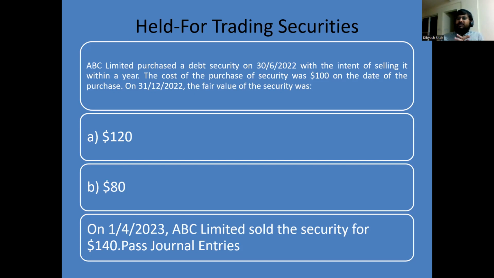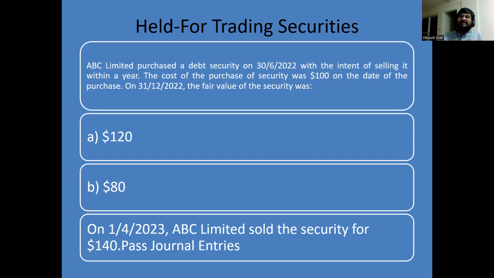The cost of the purchase of the security was 100. On 31st December 2022, the security was still not sold, and the market value of the security on the balance sheet date, that is 31st December 2022, is 120 in situation 1, which I am going to solve, and $80 in situation 2. You should solve it yourself to check your understanding. Then on 1st April 2023, ABC Limited sold this security for $140. Pass the journal entries.